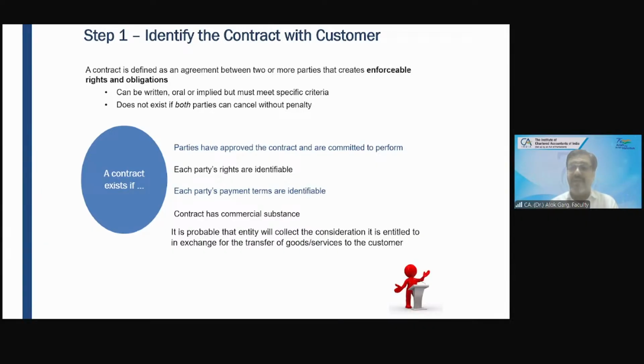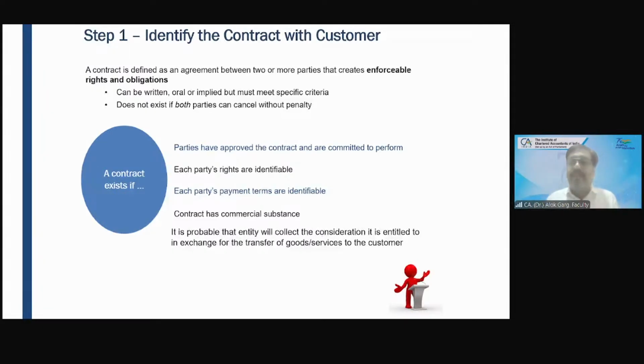A contract is an agreement between two or more parties. For entering into a contract, you need two or more parties. A contract can be written, can be oral, or can be implied, right? But it must meet specific criteria. It does not exist if both parties can cancel without penalty.